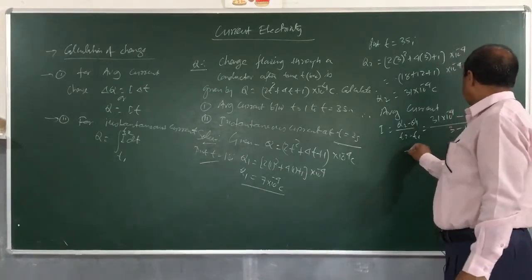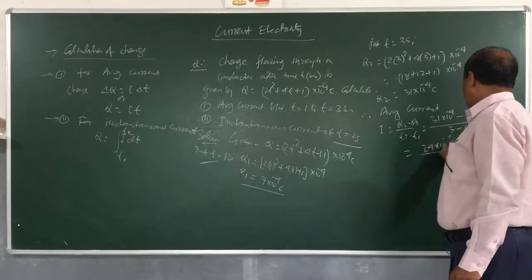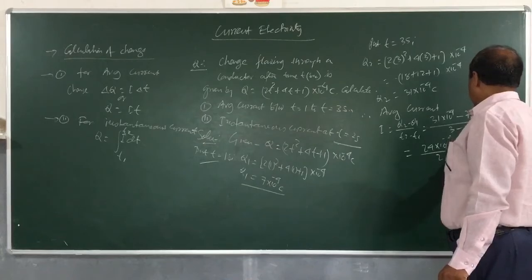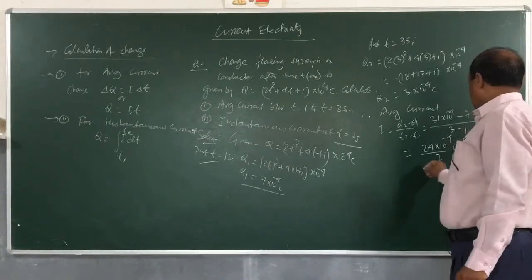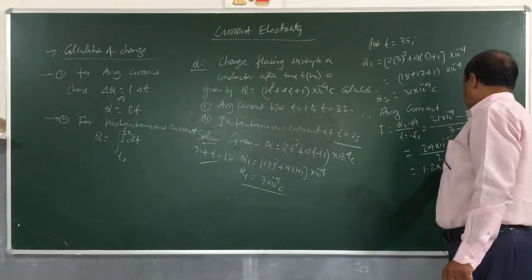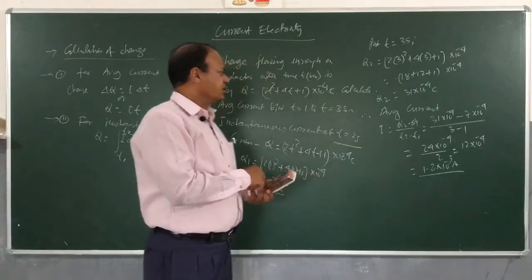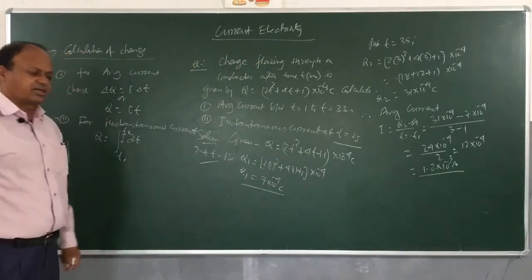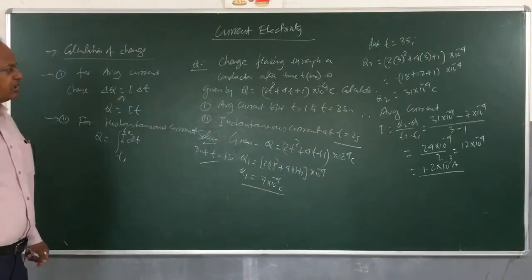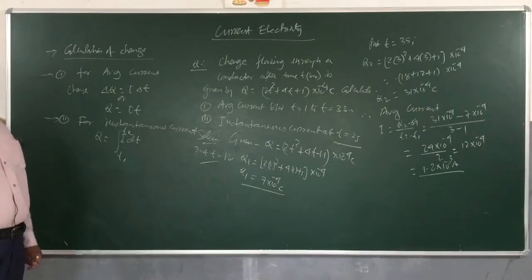So it is 24 into 10 to the power minus 4 divided by 2, 12 into 10 power minus 4, so it is 1.2 into 10 power minus 3 ampere. So this is the amount of average current which is passing through the given circuit between t is equal to 1 to 3 seconds.